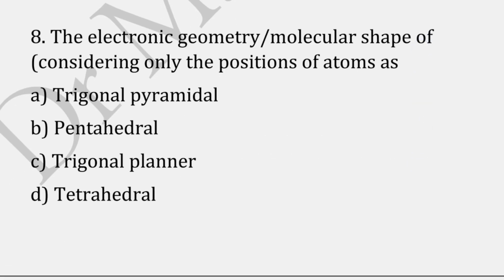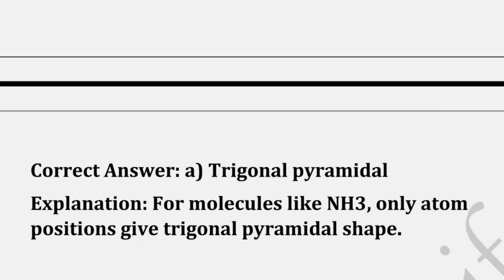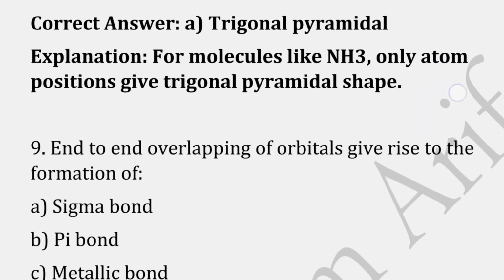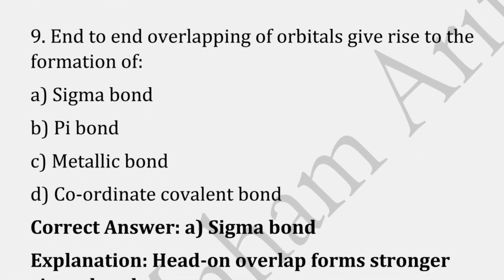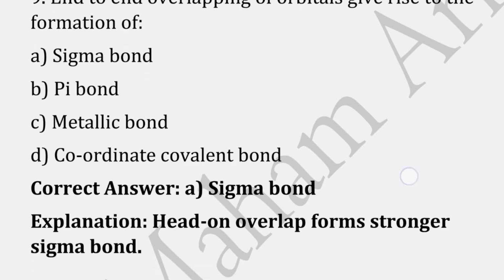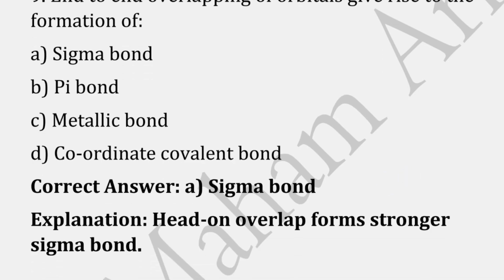The electronic geometry molecular shape considering only the positions of atom as. Correct answer is option A, that is trigonal pyramidal, because for the molecules of NH3, only atom positions give trigonal pyramidal shape. End-to-end overlapping of orbitals give rise to the formation of. Correct answer is option A, that is sigma bond, because head-on overlap forms stronger sigma bonds.